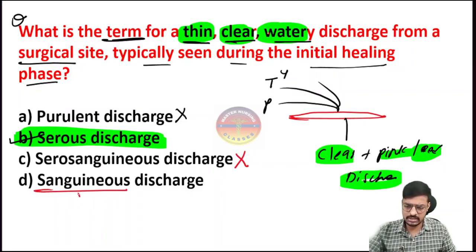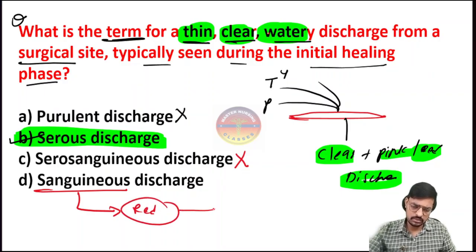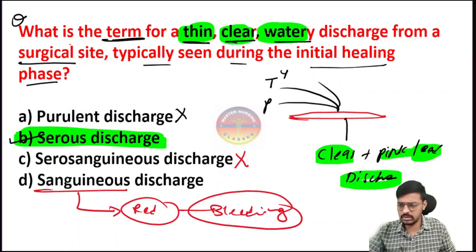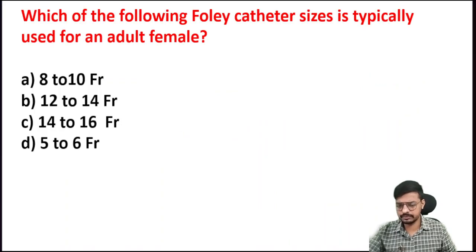Then we come to sanguineous. Sanguineous means it is completely red, which indicates bleeding from the surgical site. Very important, bacho. Okay, so let's come to the next question.